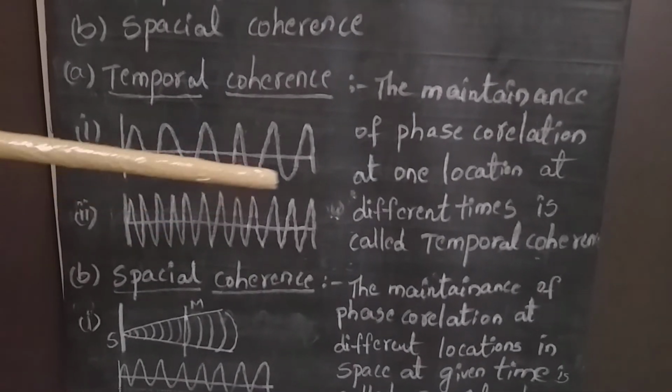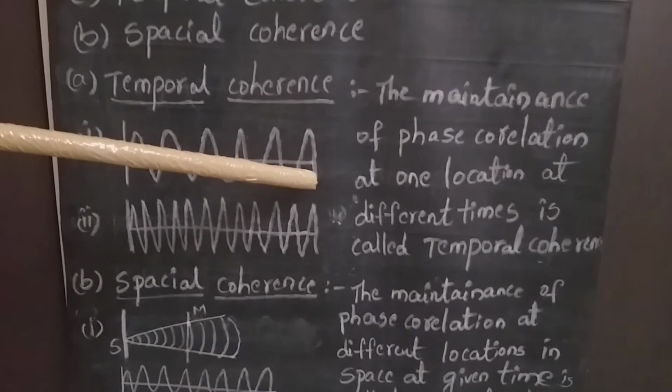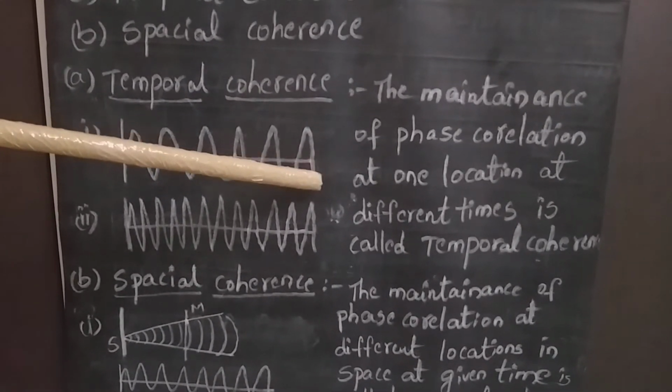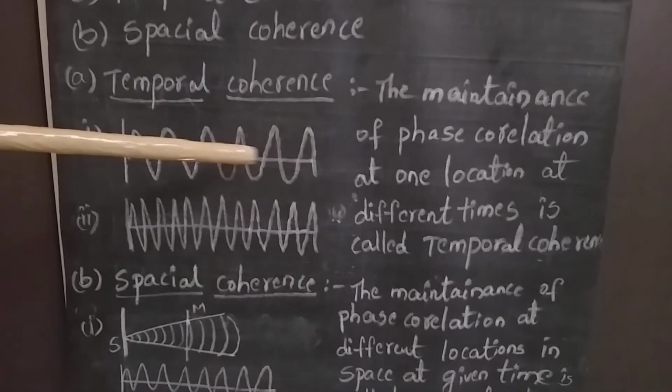Now here, let us suppose I am considering one end point here. At this end point, I am taking out the wave.